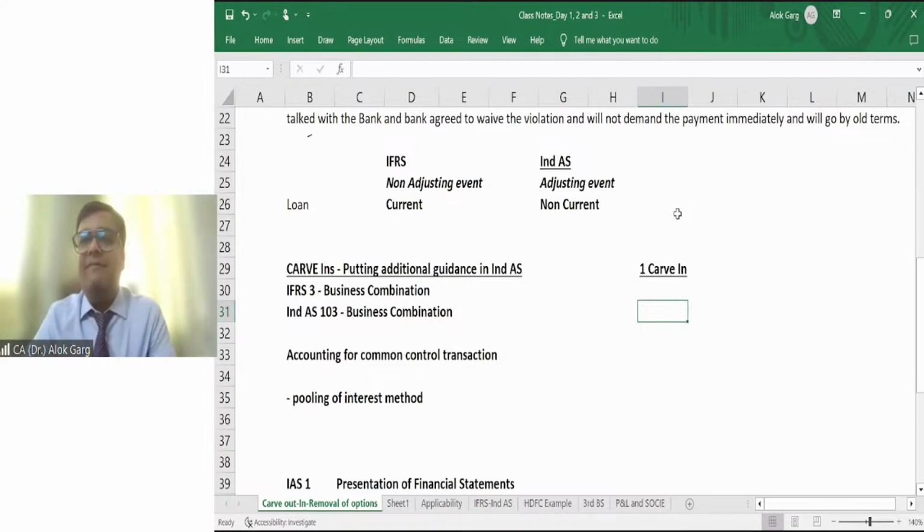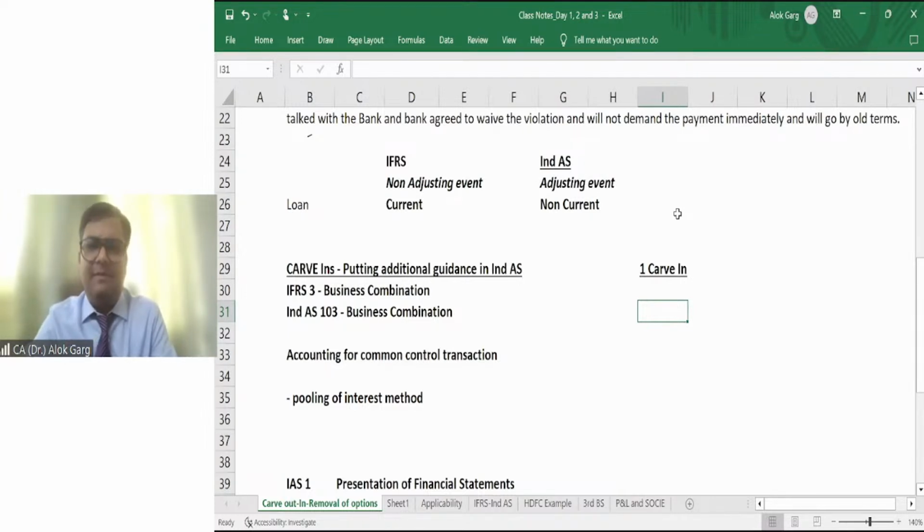So friends, the IFRS concept says that all amalgamation, merger, acquisition has to be accounted for on the basis of the fair value method. For example, if A Limited is acquiring B Limited, then B Limited's net assets have to be measured at fair value, and whatever purchase consideration A Limited is paying has to be measured at fair value.